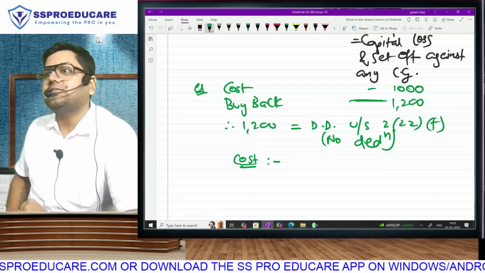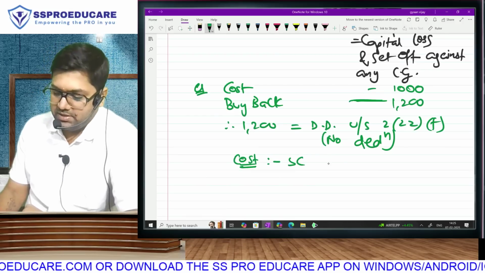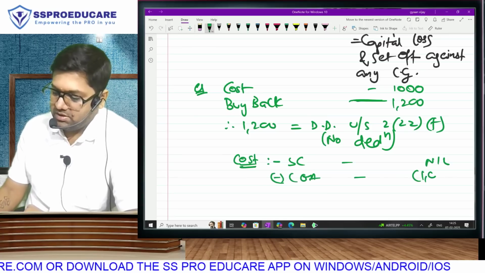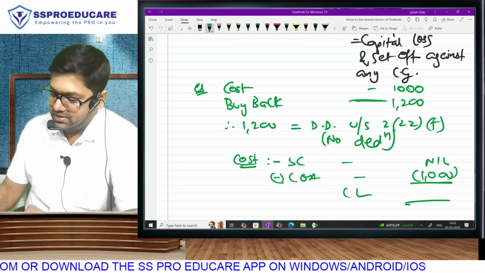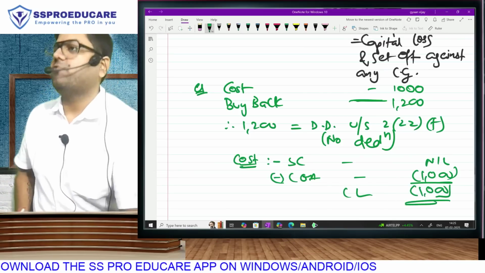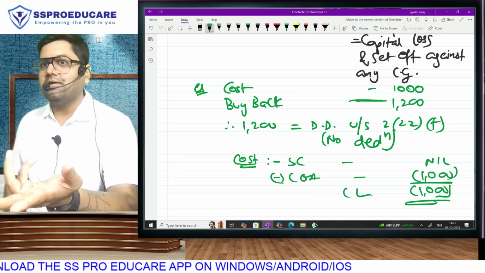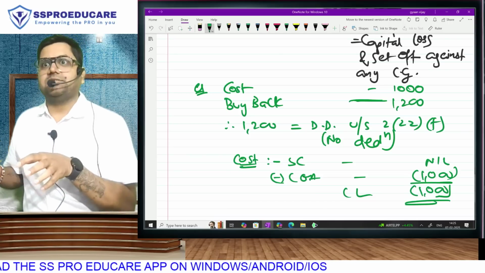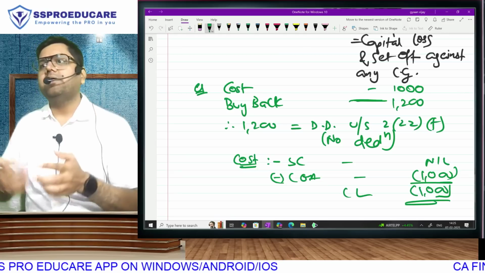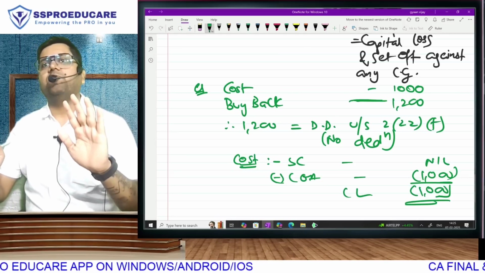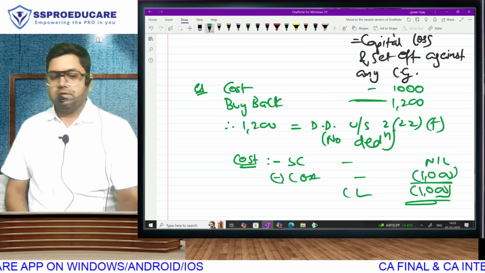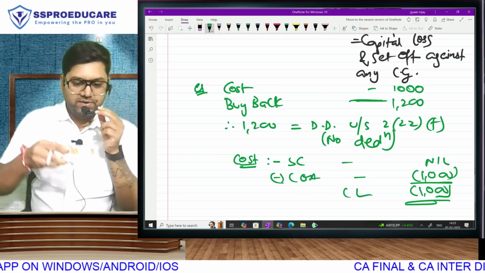was purchase of a capital asset or no? Think about it. Sale consideration nil minus the cost of acquisition of 1000. This will be considered as my capital loss, for which I can take any set off or carry forward against any other capital gain. It can be the remaining shares, because all shares are not bought back. Remaining shares ka capital gain or any other asset ka capital gain. Whatever set off and carry forward chapter allows, you can adjust accordingly. Are you clear? Fantastic.